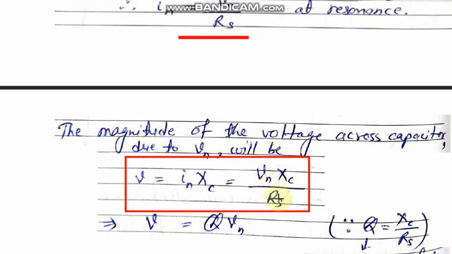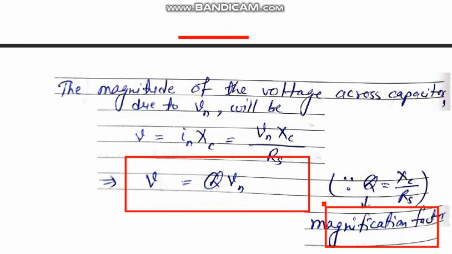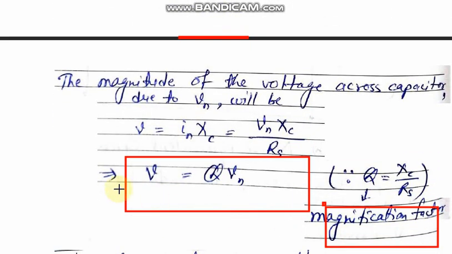So VN by RS into XC is the output voltage, and we know that XC by RS is actually known as the magnification factor or quality factor. So the output voltage will become Q into Vn.